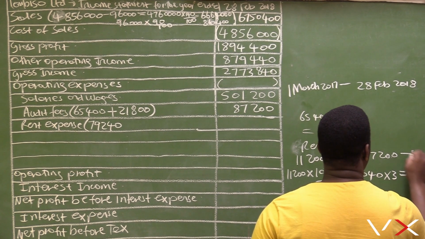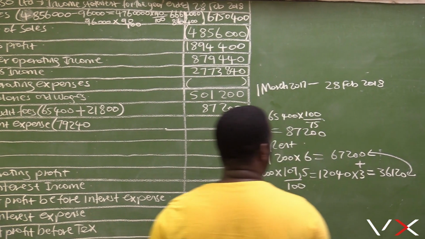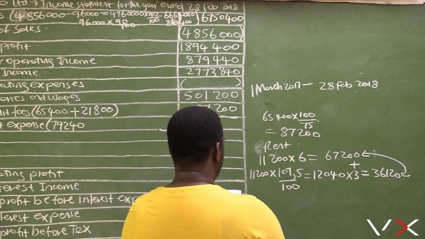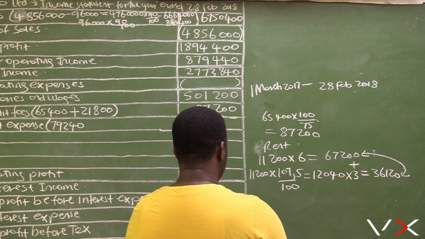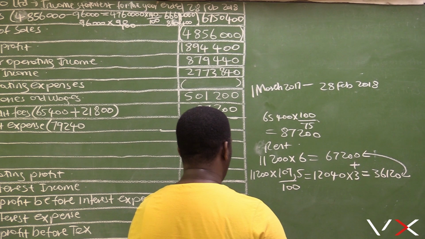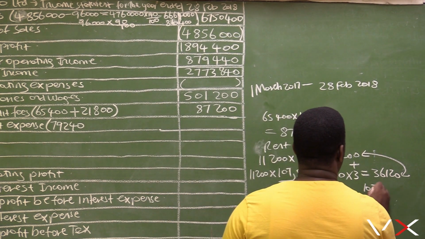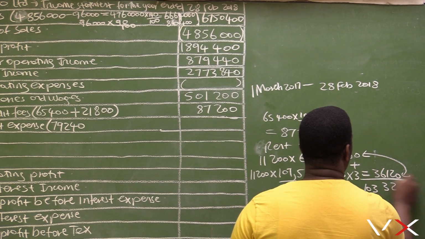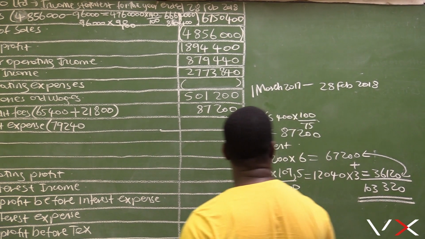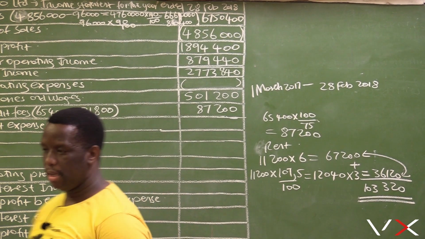And if we add the two rents, 36,120 plus 67,200 equals 103,320. So the total rent is supposed to be 103,320.